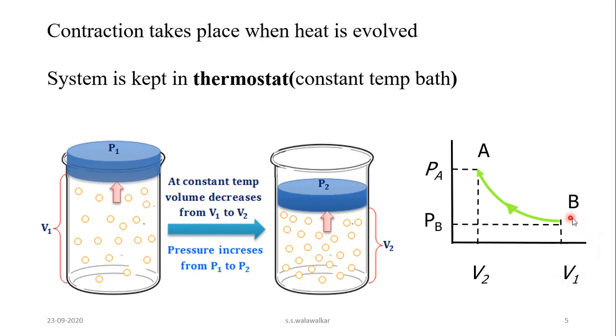So suppose this is V1, that is the initial volume. The initial volume changes to the final volume V2. Volume decreases and therefore pressure increases. So this is a contraction in the isothermal process. So generally in the isothermal process, the system is kept in a thermostat. Thermostat means a constant temperature bath.